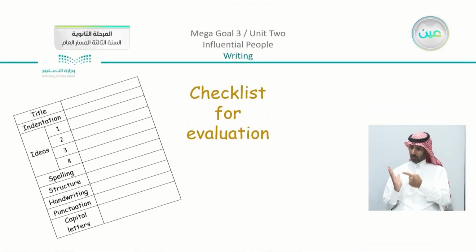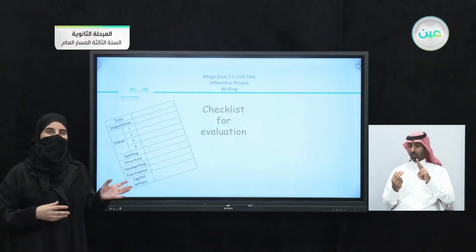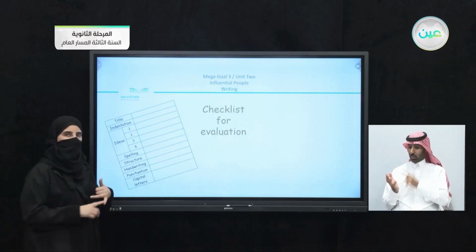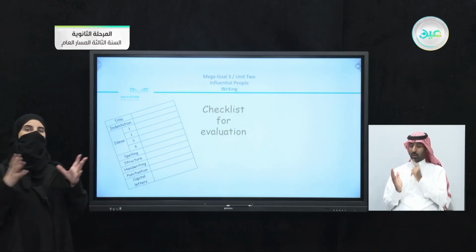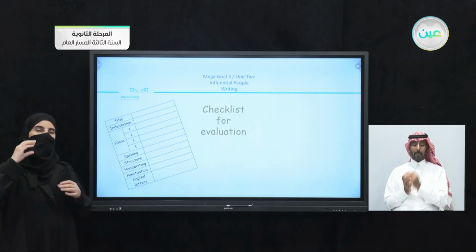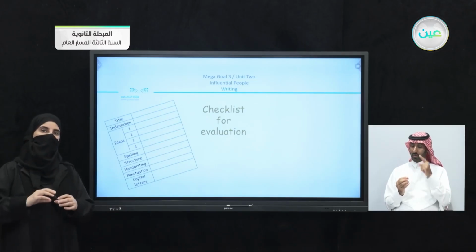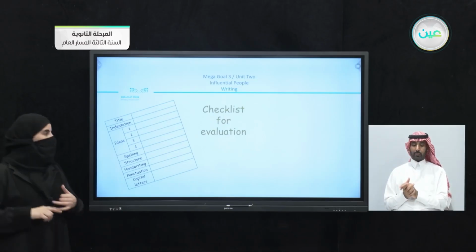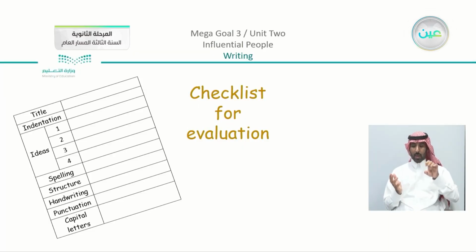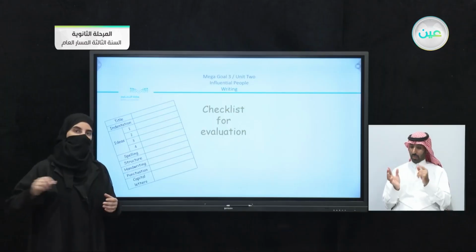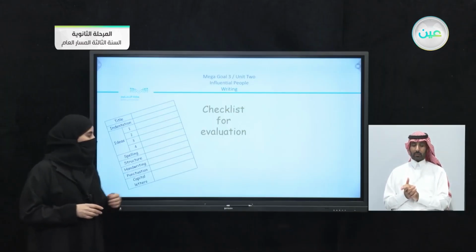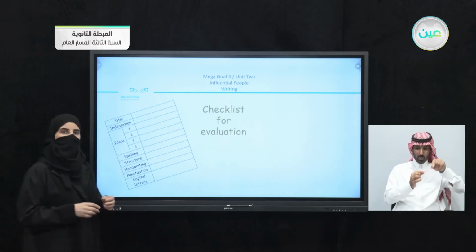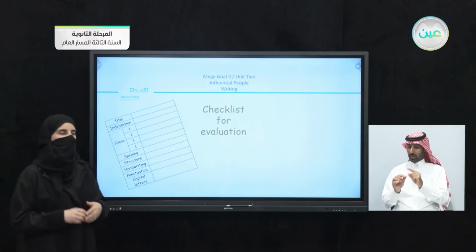Now, you can also use your checklist for evaluation. If you recall, in Unit 1, we used the same checklist to make sure that you have your title, you have the indentation, you have your complete ideas, and now each idea you are going to put in a different paragraph using topic sentences for each paragraph. You need also to make sure of your spelling, the structure, and your handwriting, to make sure that it is clear if you're writing by hand. And we have here punctuation, and also making sure that you are using capital letters.